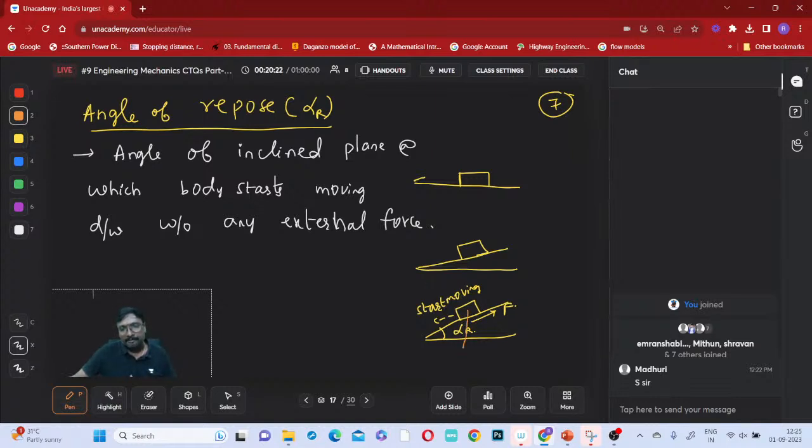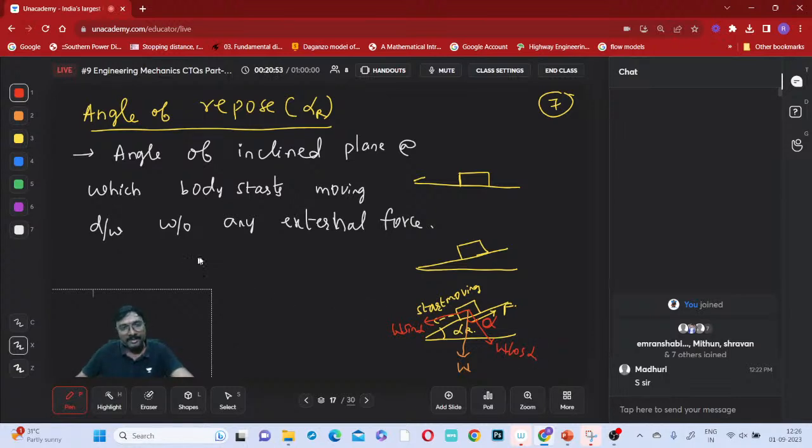So now tell me, the weight of this body will be acting in this downward direction, right? What are the two components we are having? One component will be like this, perpendicular to this, and one component along this. This is the horizontal and this is the vertical and this perpendicular, and this is also the same alpha. This is your W sin alpha, and this is W cos alpha.